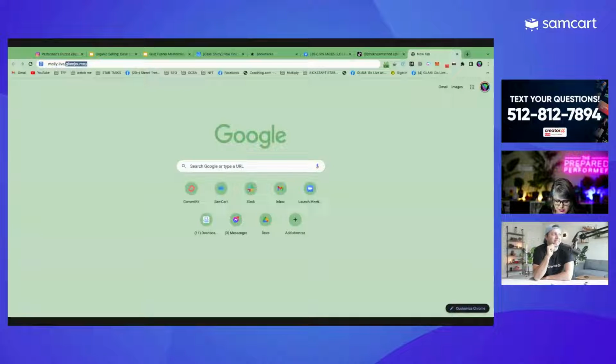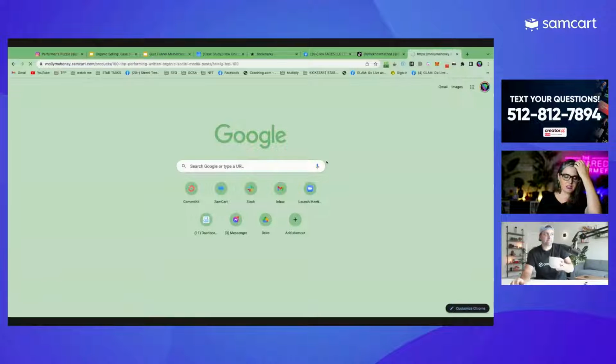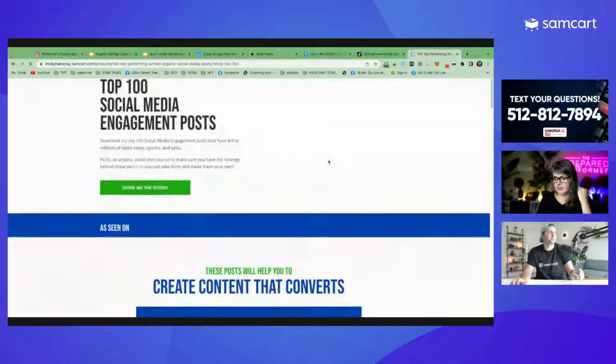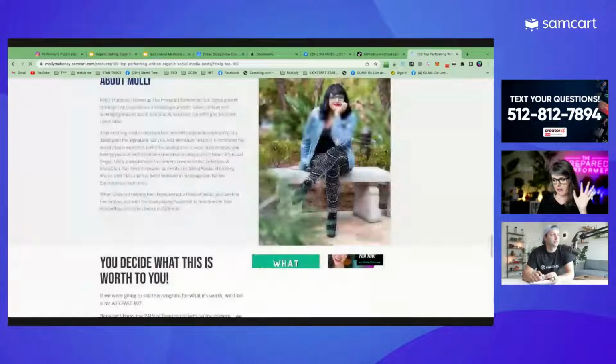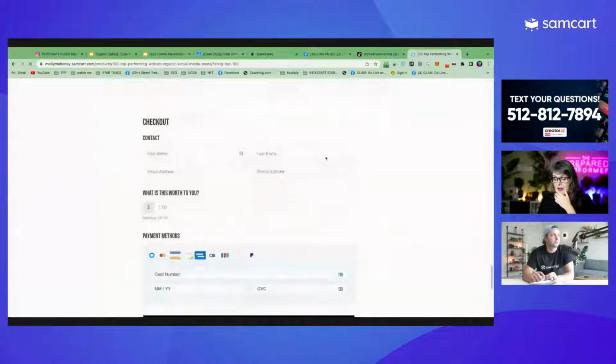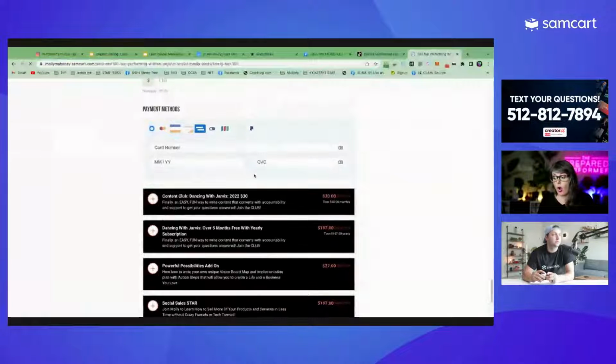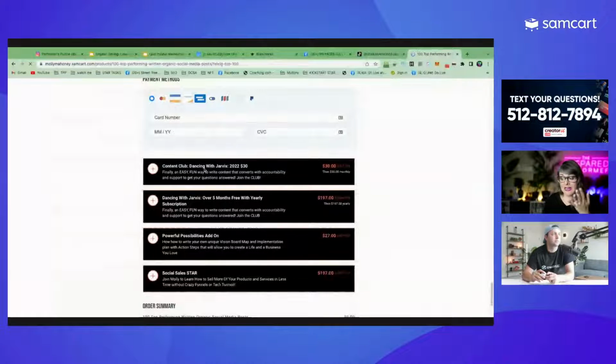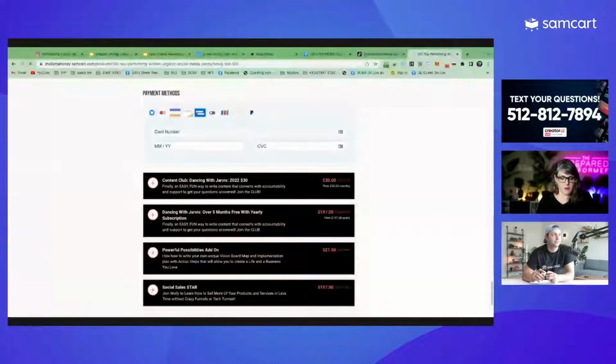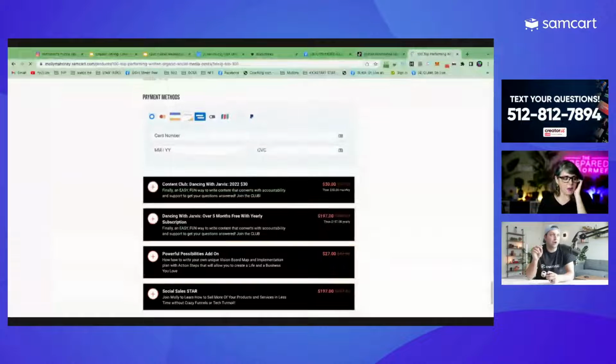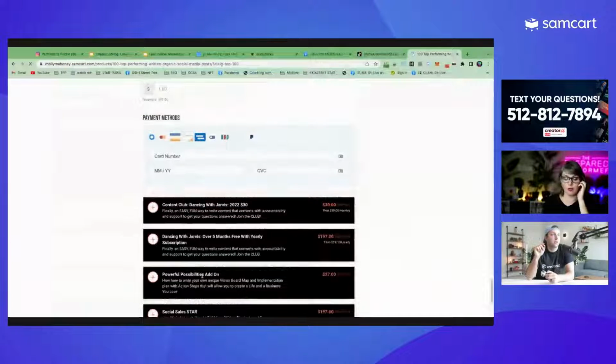Are you ready? Let's see if I can remember it. Oh, IG. Okay. So this is a page that I created all inside Samcart. This tells what it is, and then it makes it super easy for people to pay what it's worth, and then they can easily add our other products on. Sometimes our pay what it's worth offer turns into $400 by starting with something someone could pay just $1 for. We make it super easy to solve a problem right away and let them self-select into the other problem.